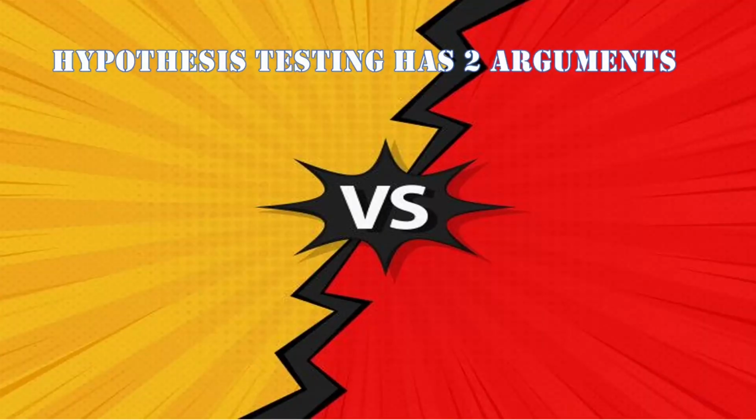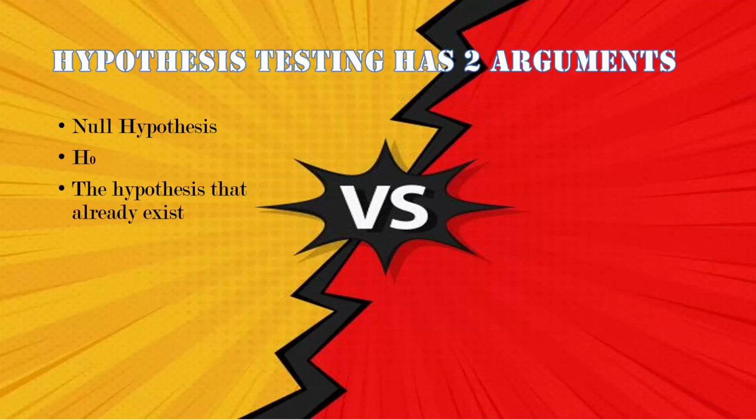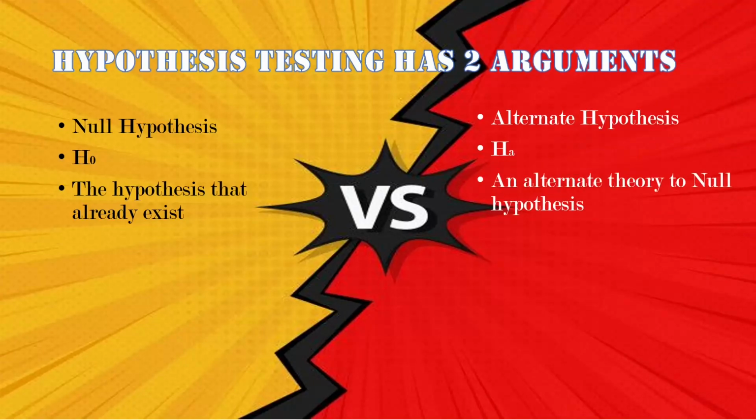Hypothesis testing has two arguments always. One is the null hypothesis, which is represented by H0, the hypothesis that already exists. Like I said earlier, that Ronaldo is the best player ever is the null hypothesis which already exists. And then my friend Praveen gives an alternate hypothesis that is represented with HA, an alternate theory to the null hypothesis, which is directly controversial to the hypothesis that already exists.